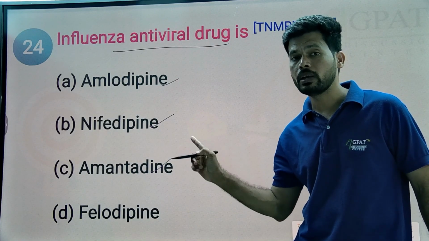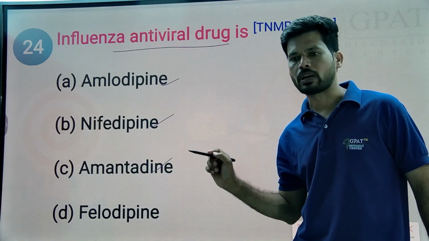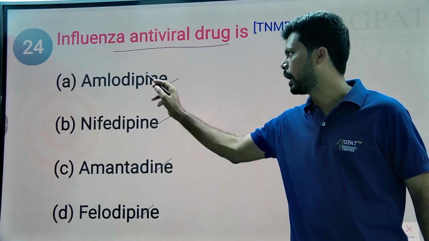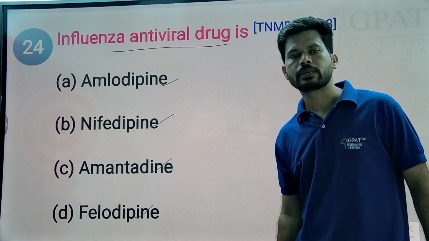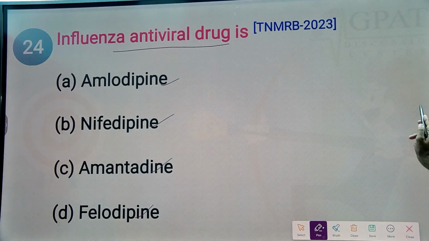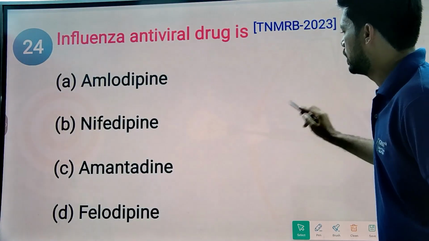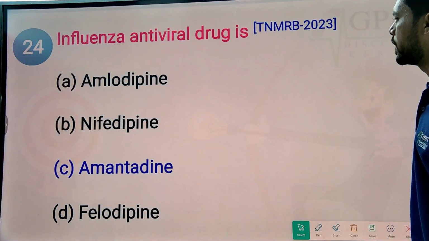So remember, amantadine is an antiviral drug having anti-Parkinson activity also. Felodipine is also a calcium channel blocker. Felodipine, nifedipine, amlodipine are chemically dihydropyridines. They block calcium channels and help in the treatment of hypertension. So the answer is very simple: amantadine helps in the treatment of influenza because of its antiviral activity.